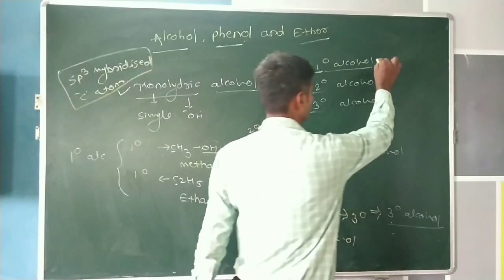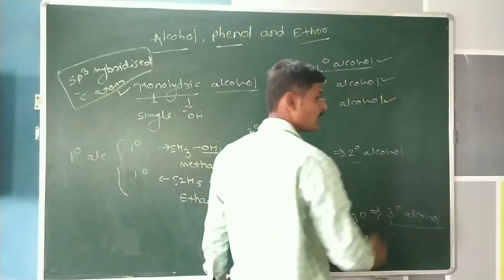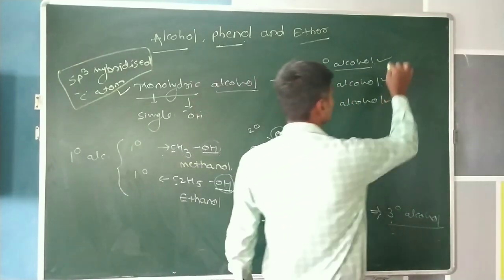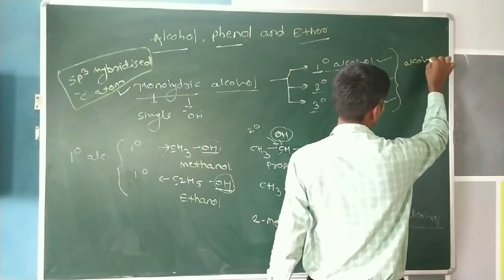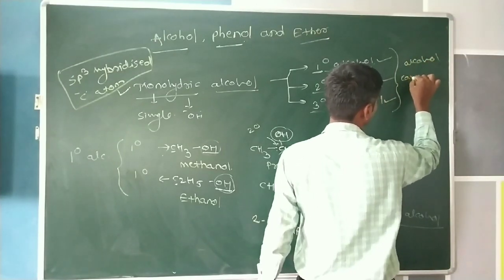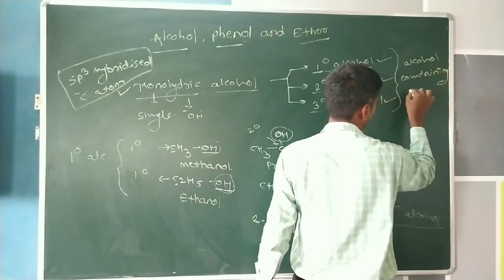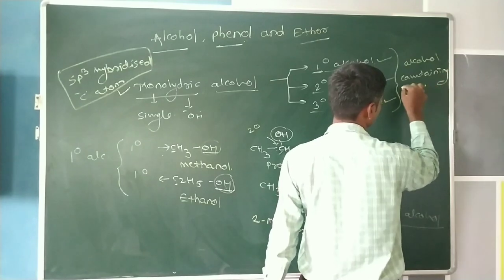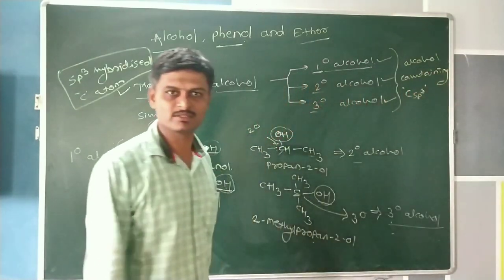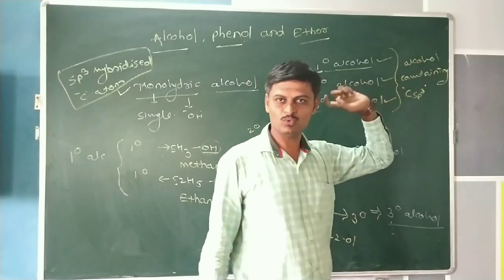That means the primary alcohol, secondary alcohol, and also the tertiary alcohol, we can consider in the alcohol containing sp3 hybridized carbon.